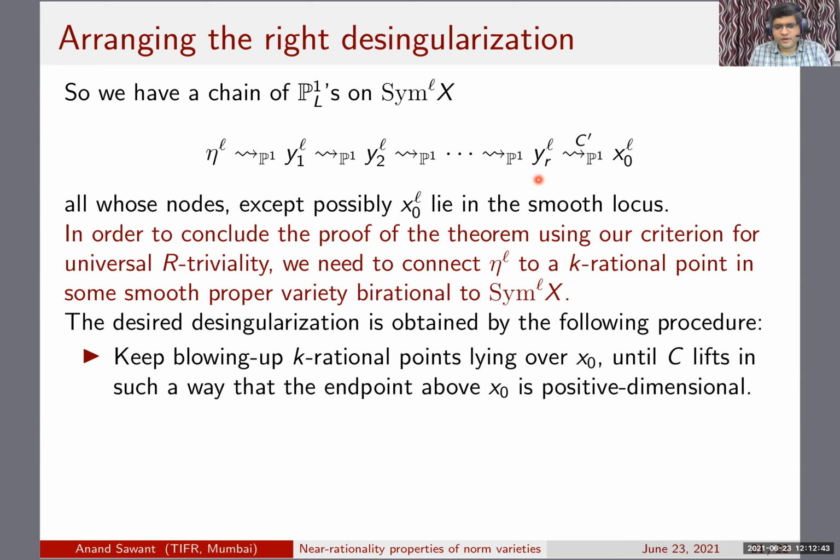One has to write it out precisely and carefully; we have done that in our paper. So you keep blowing it up so that ultimately the curve lifts to something where the endpoint over x0 to the L is positive dimensional. Of course one has to check that this works, and it indeed does.